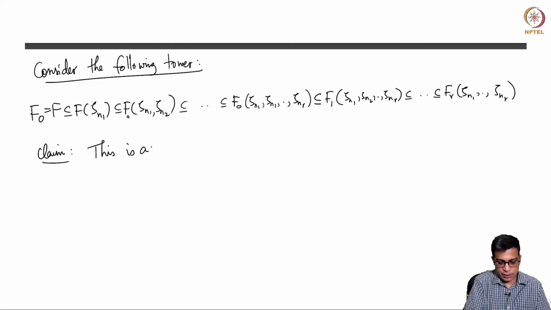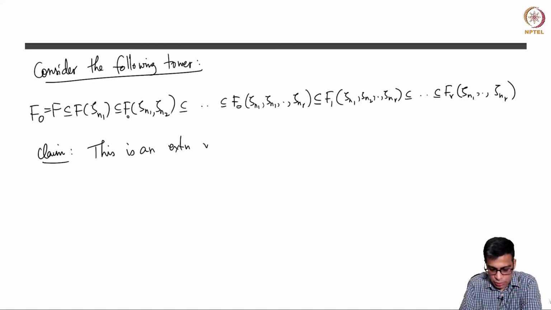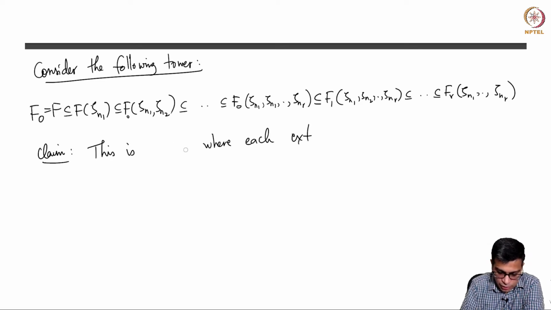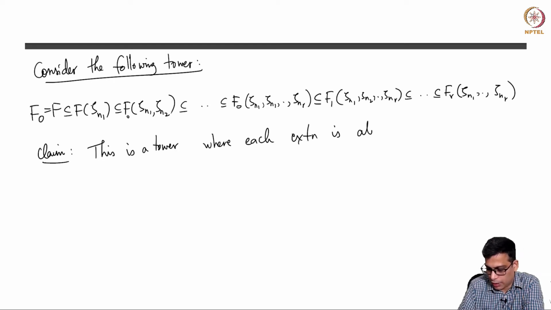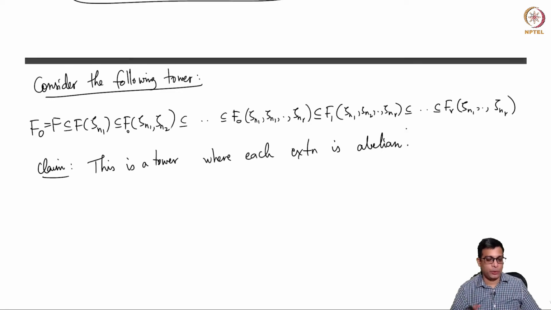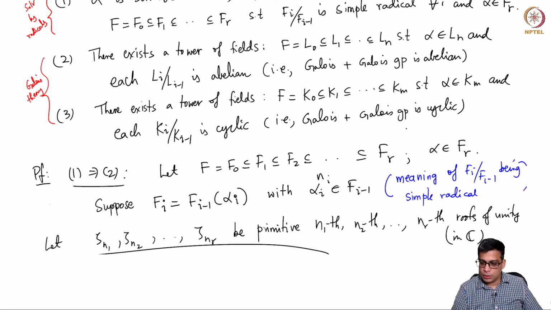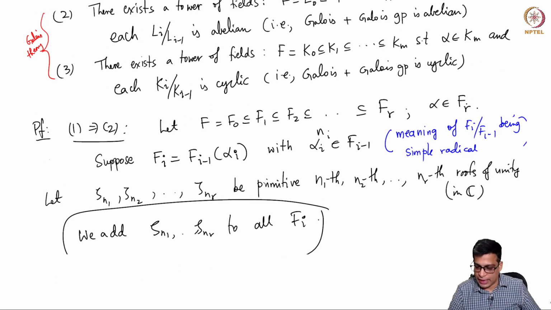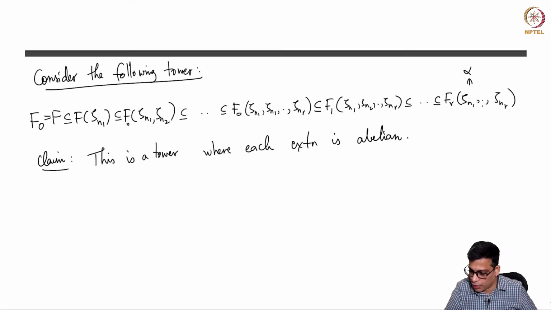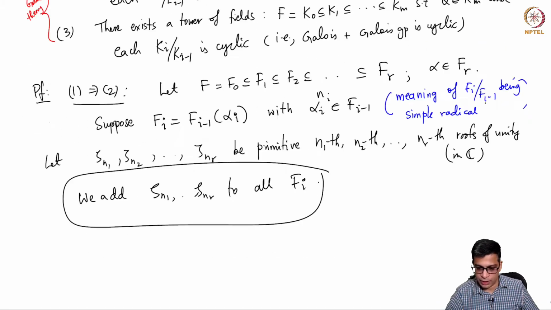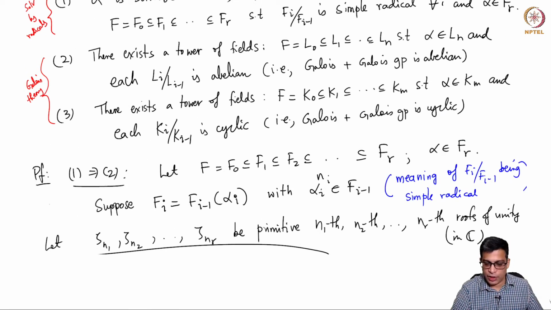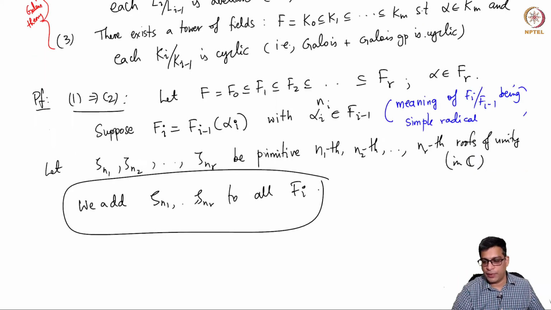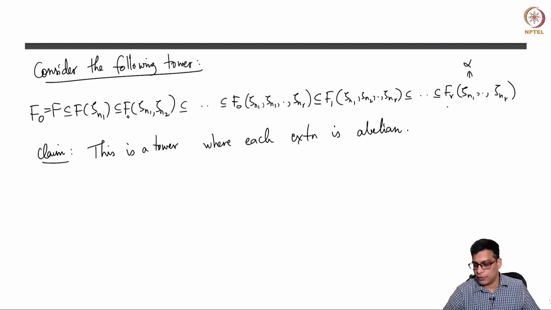this is an extension where this is a tower where each extension is abelian, thereby proving 2. Right? So of course alpha is in here. So alpha is in fr. So alpha is in fr adjoined this. You are only enlarging the field. So alpha will remain here. And 2 says there is a tower of abelian extensions with alpha being in the last one. And here is the tower with alpha in the last one.